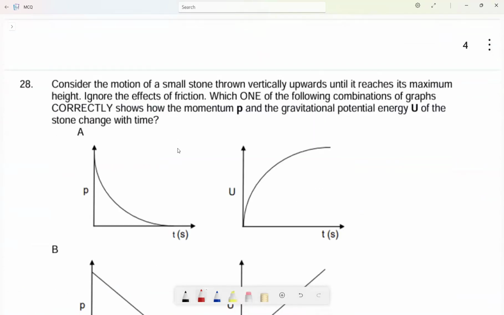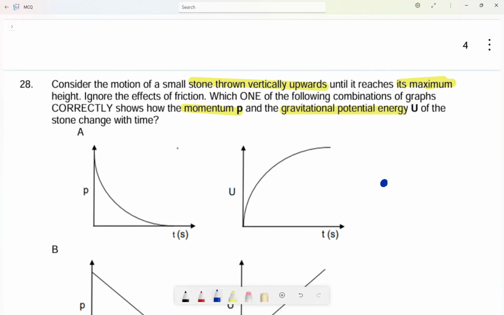Consider the motion of a small stone thrown vertically upwards until it reaches its maximum height. Ignore the effect of friction. Which one of the following combinations of graphs correctly shows how the momentum p and gravitational potential energy of the stone change with time? Before we look at the graphs, let's talk. It is thrown vertically upwards.